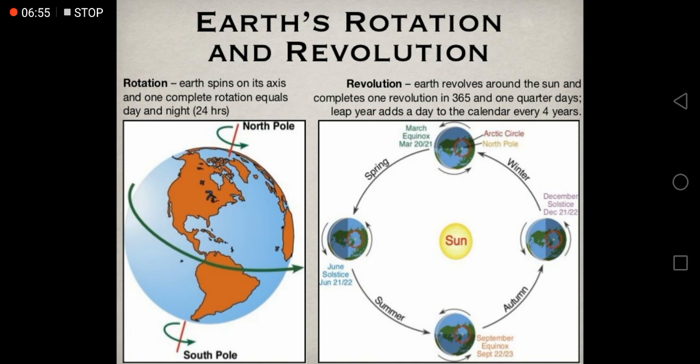Leap year adds a day to the calendar every 4 years. So these are also the definitions of rotation and revolution.